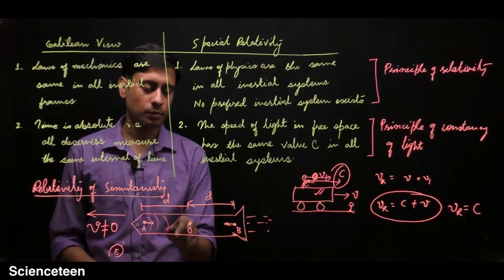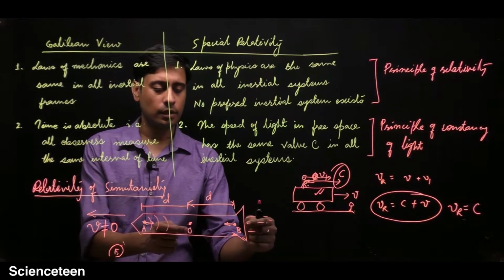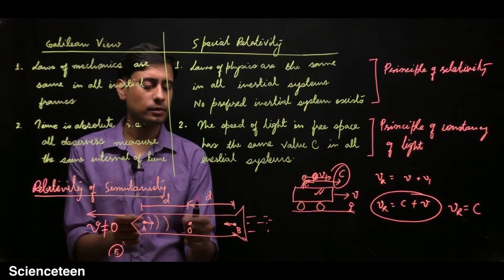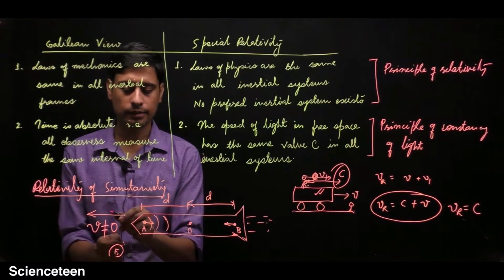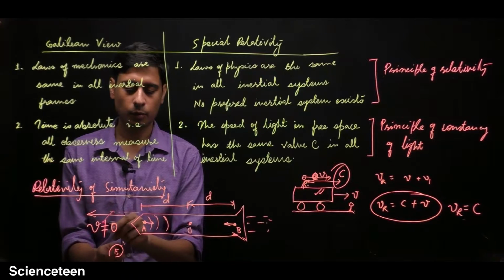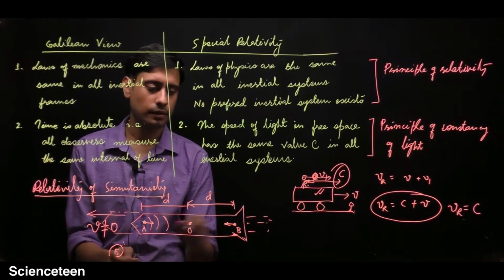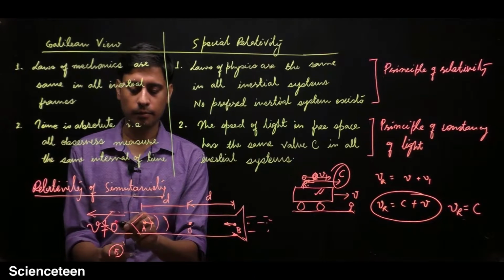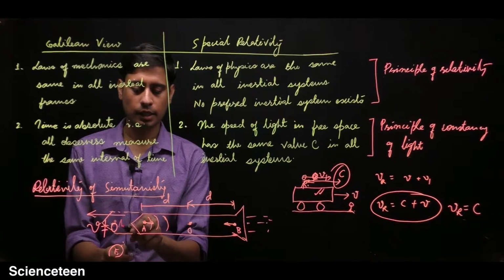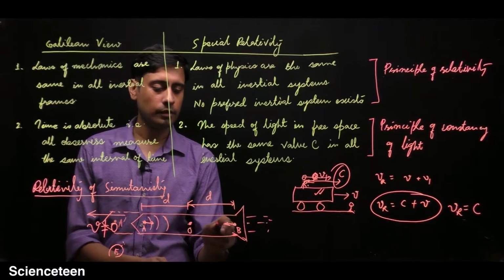Since the spaceship has moved by some distance, point A will have a new position A prime, and point B will have a new position B prime.